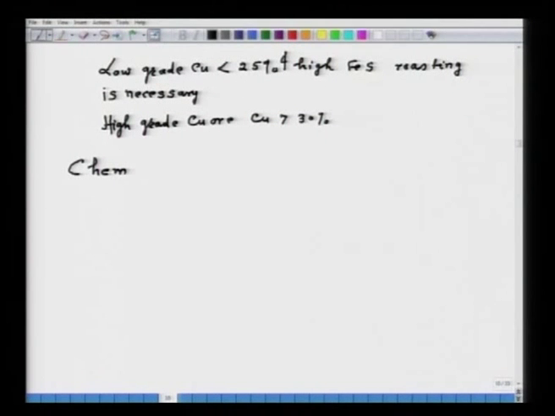Sir, what are the chemical reactions occurring during roasting of copper concentrate? Yeah, during roasting of copper concentrate, several reactions are occurring. So, you want to know the chemical reactions occurring during roasting of copper concentrate.